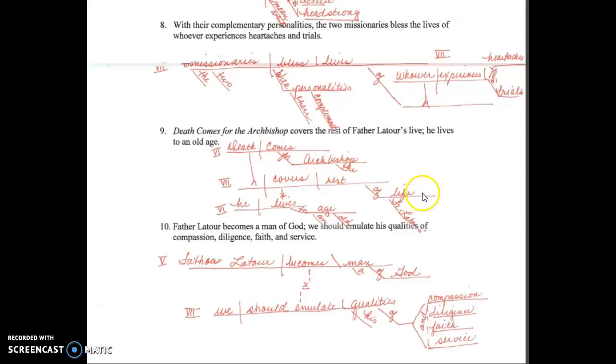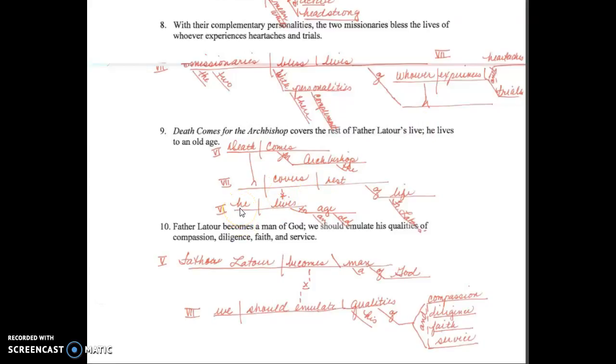And then we put our preposition. It's the rest of what? It's the rest of Father Latour's life. So that goes underneath the rest. Then we have our semicolons showing that there's a relationship here, but there's no conjunction or conjunctive adverb. So we just do our line with an X connecting them.